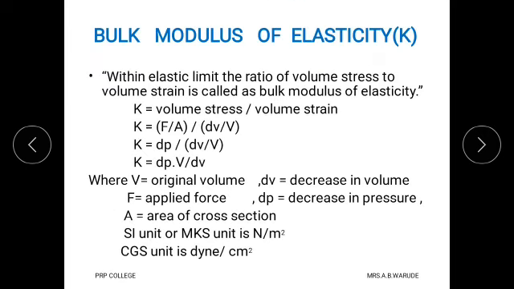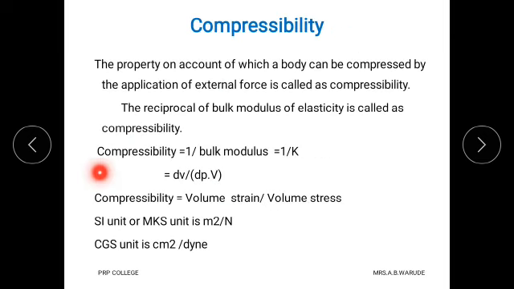Then the formula for K is dP into V upon dV. Therefore here we get compressibility equals dV upon V into dP. Or you may write that compressibility equals volume strain upon volume stress, because it is the reciprocal of bulk modulus. And therefore SI unit or MKS unit of compressibility is meter square upon Newton, because it is the reciprocal of bulk modulus. And CGS unit of compressibility is centimeter square upon dyne.